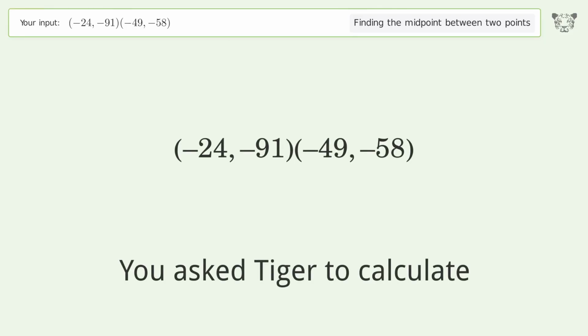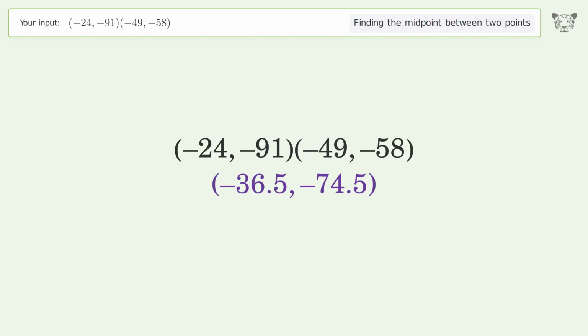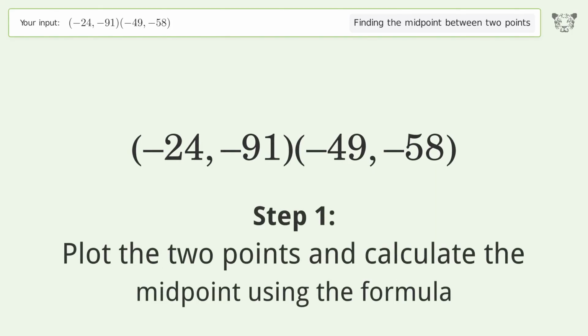You ask Tiger to calculate. This deals with finding the midpoint between 2 points. The midpoint between the 2 points is -36.5, -74.5. Let's solve it step by step. Plot the 2 points and calculate the midpoint using the formula.